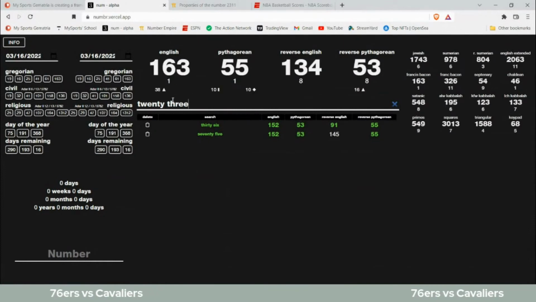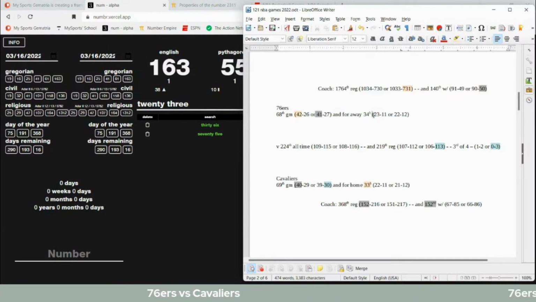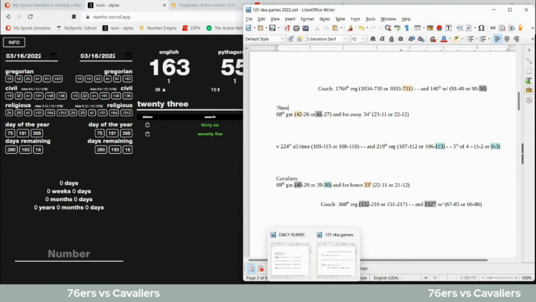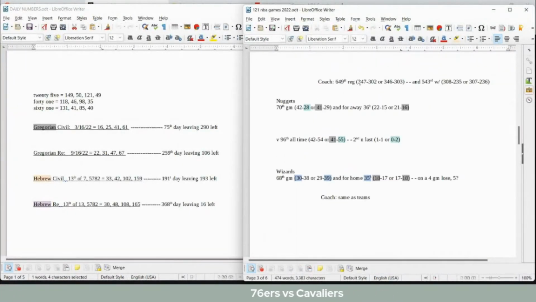23 sums to 134. And they can get their 23rd road win as their coach gets his 1,034th win regular season for his career, which kind of looks like a 134. So we'll leave it at that for that one. Let's move on to the next one. Nuggets versus the Wizards.